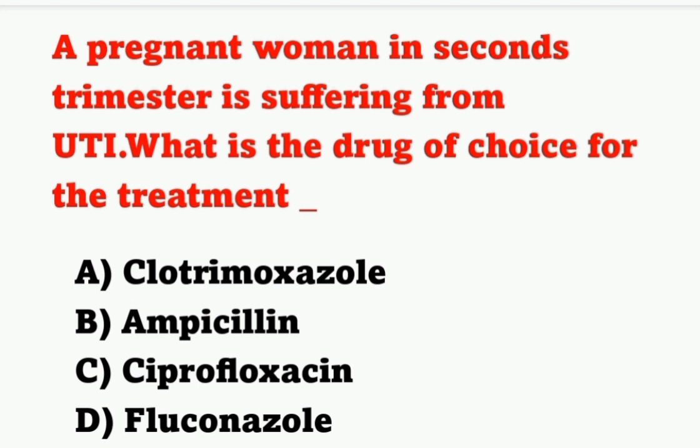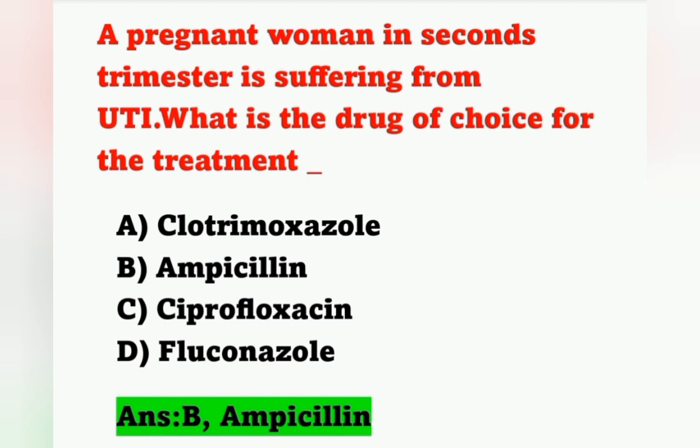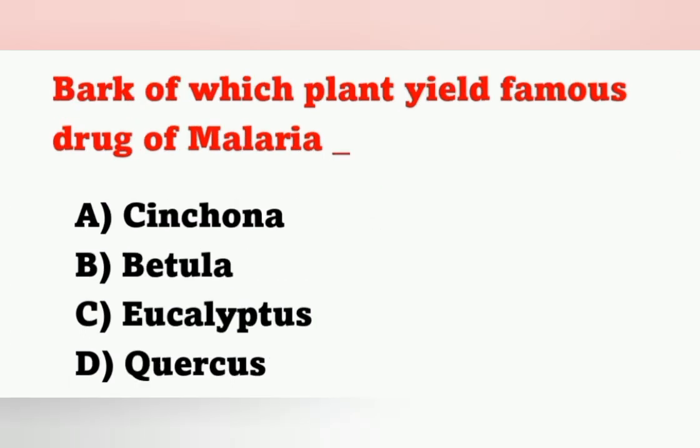And the first question: a pregnant woman in second trimester is suffering from UTI. What is the drug of choice for the treatment? So our question, a woman is in second trimester of pregnancy and suffering from UTI. UTI means urinary tract infection, and the drug of choice for this UTI is ampicillin. Option B is the correct answer. What is the next question?